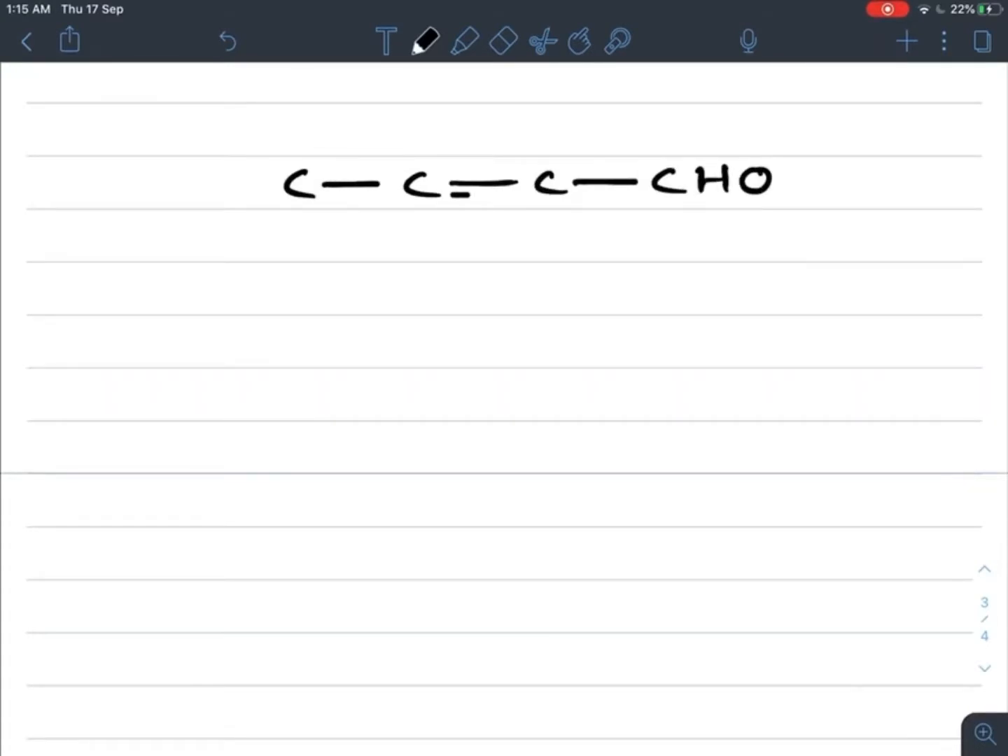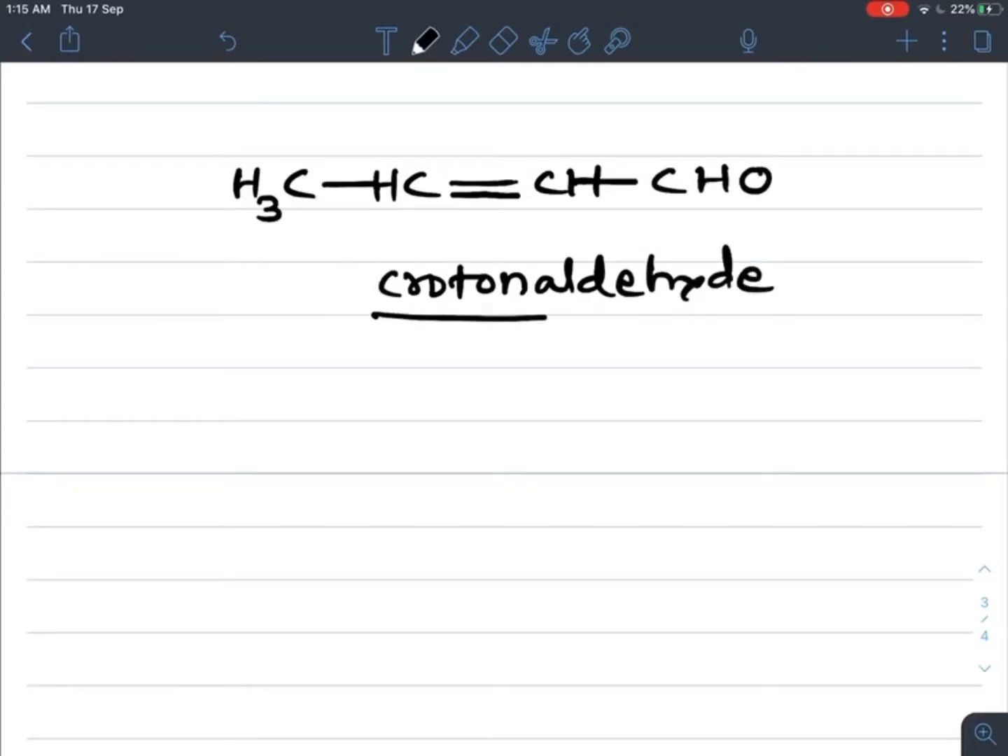Now one more 4 carbon containing aldehyde. So arrange 4 carbon in straight chain. One of them is the CHO group and a double bond is present here. Now the remaining valency is completed by hydrogen. Each carbon is always surrounded by 4 covalent bonds, and the name of this aldehyde is crotonaldehyde. This is the most important aldehyde, and it is prepared in the next part of this chapter in the chemical reactions, that is the aldol condensation reaction. So this is the most important aldehyde, crotonaldehyde.